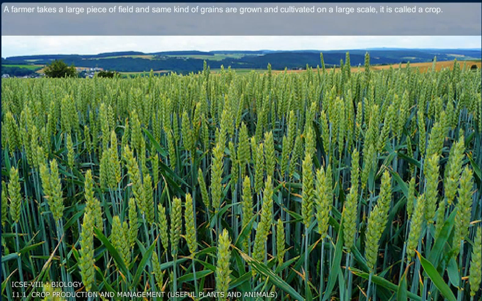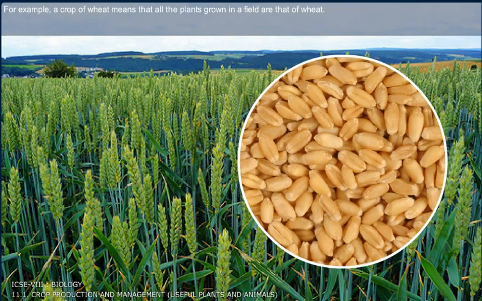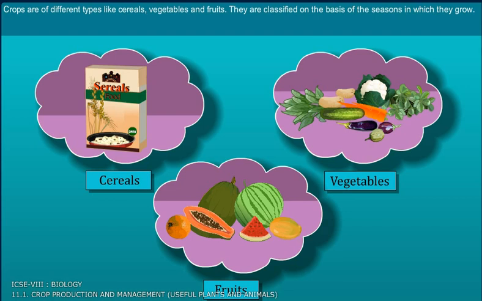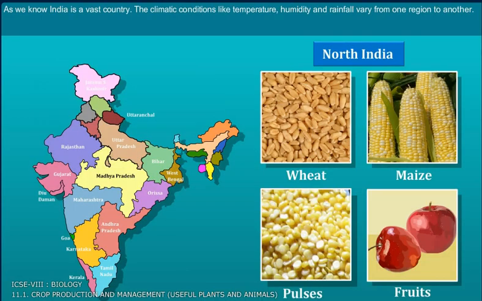Farmers take a large piece of field, and the same kind of grain is grown and cultivated on a large scale. It is called a crop. For example, a crop of wheat means that all plants grown in the field are wheat. Crops are of different types like cereals, vegetables, and fruits. They are classified on the basis of the season in which they grow.